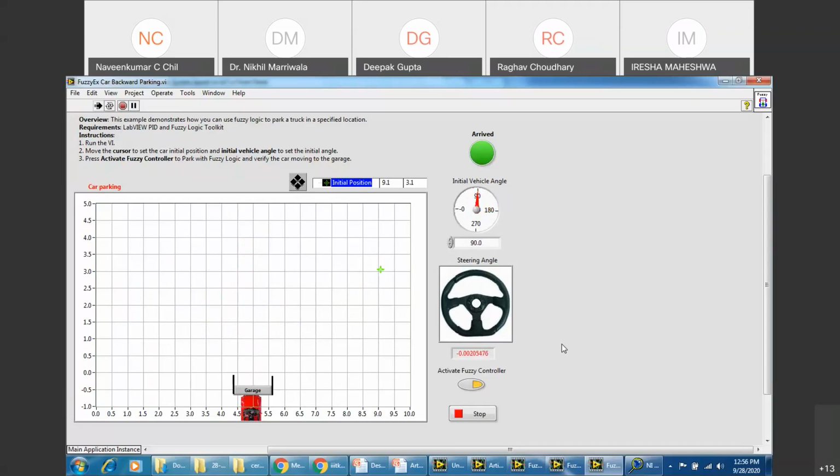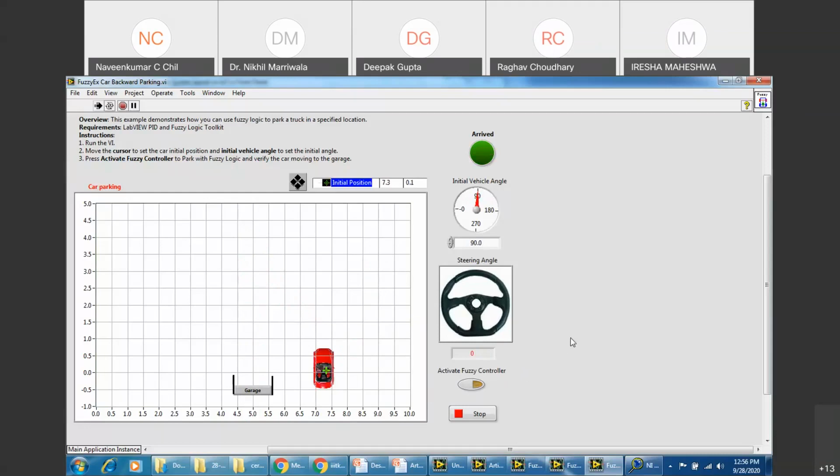Sir, what will the car actually be changing? Means, I am just including the fuzzy controller inside it. Okay. Right? I've changed the position of the car here now. Now activate the fuzzy controller. I'm just activating it. Now the car is in motion because it is actually automatically getting parked. Yes. This is automatic parking using the fuzzy logic structure.